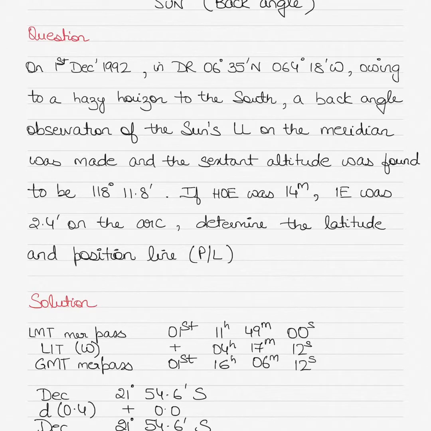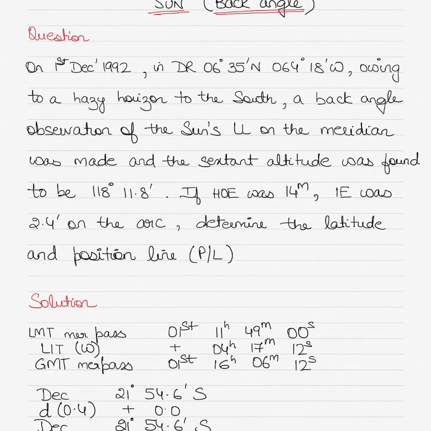Today we'll be solving a latitude by meridian altitude question for the celestial body of Sun. Latitude by meridian altitude is also known as meridian passage or Merpass questions. The special thing about today's question is that we'll be using the concept of a back angle. So we'll be using the back angle of a sextant and deriving the ship's observed latitude using the method of latitude by meridian altitude.